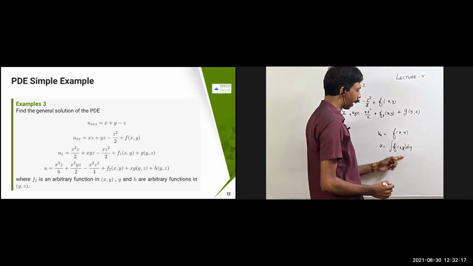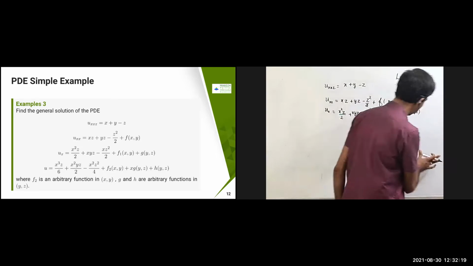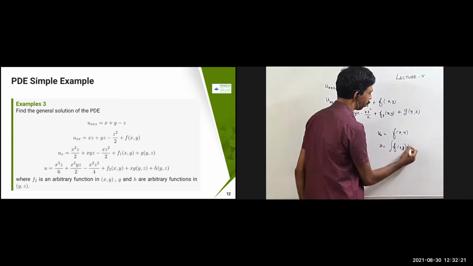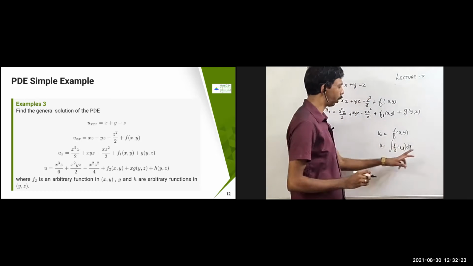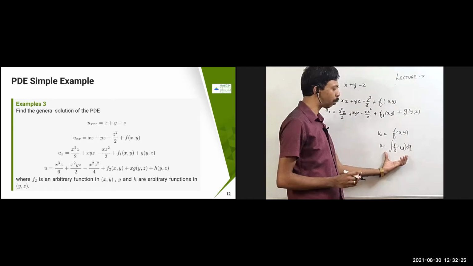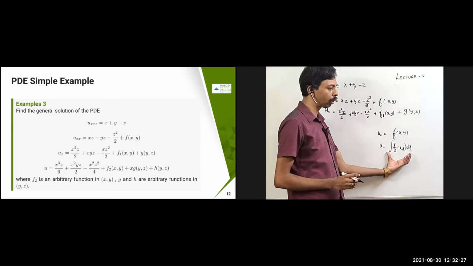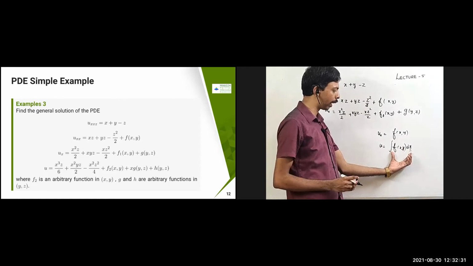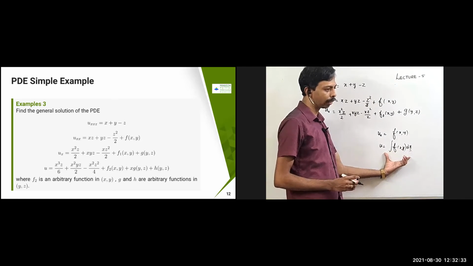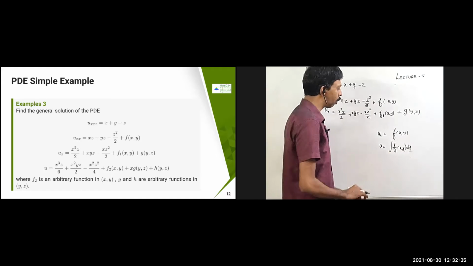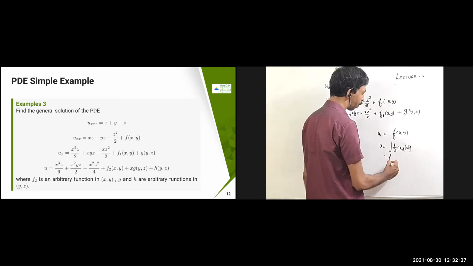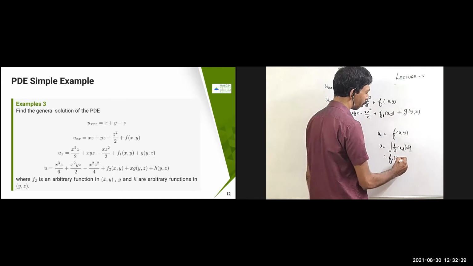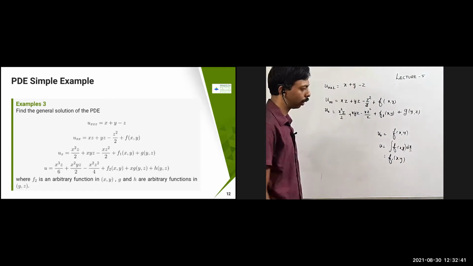dy, sorry, not dy, dx, because it is with respect to x, right? So dx you are going to get. This is going to be once again some function of x comma y, because with respect to dx you are integrating, therefore the x term will be there, and y is also there. So that I am just replacing as some other function, which I am calling f1 of x comma y.